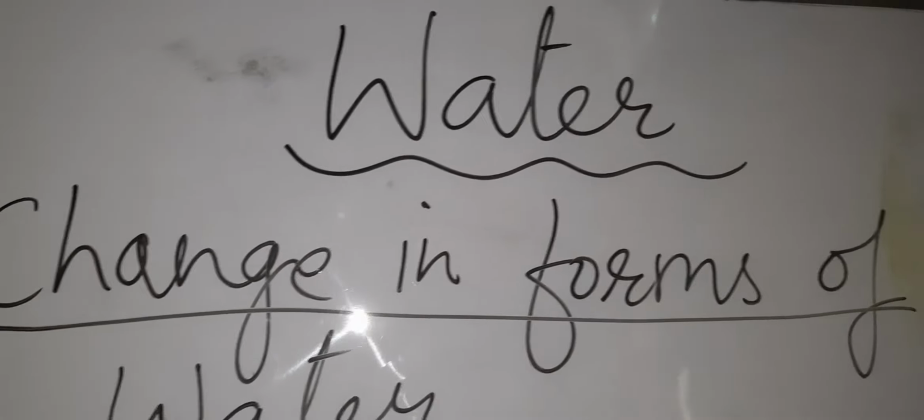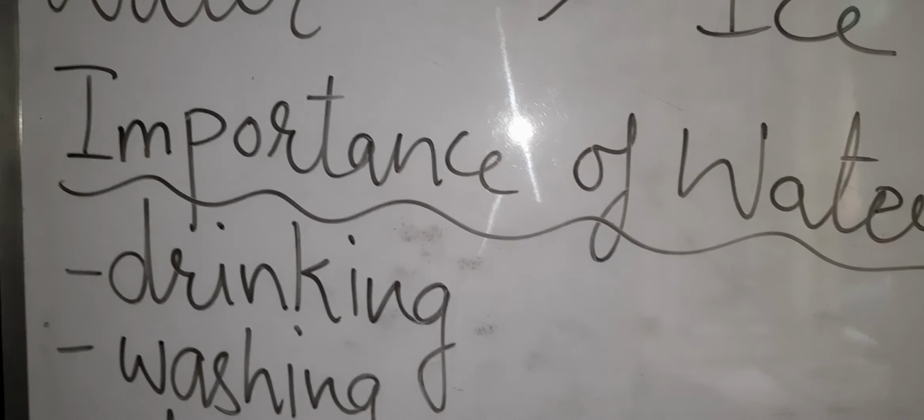Then we come to how we can store the drinking water. Drinking water should be stored in clean utensils. It should be kept covered so that dust and dirt doesn't go inside. Then before drinking the water, you should clean it using a water filter or RO.